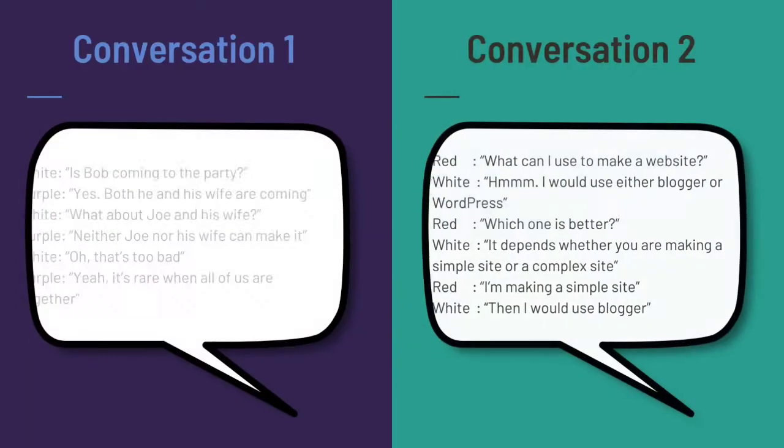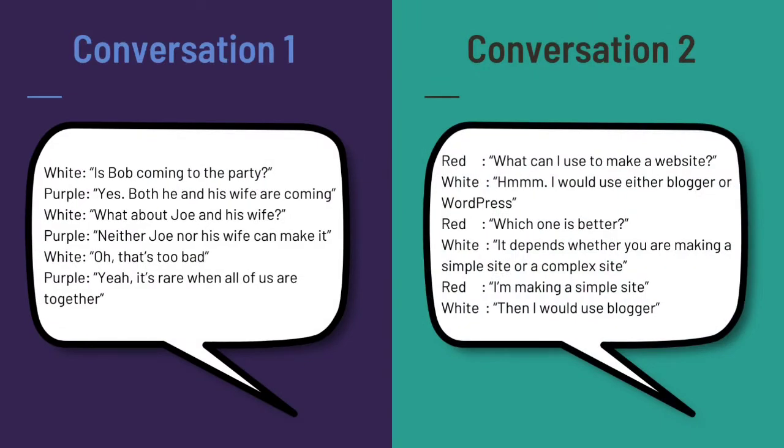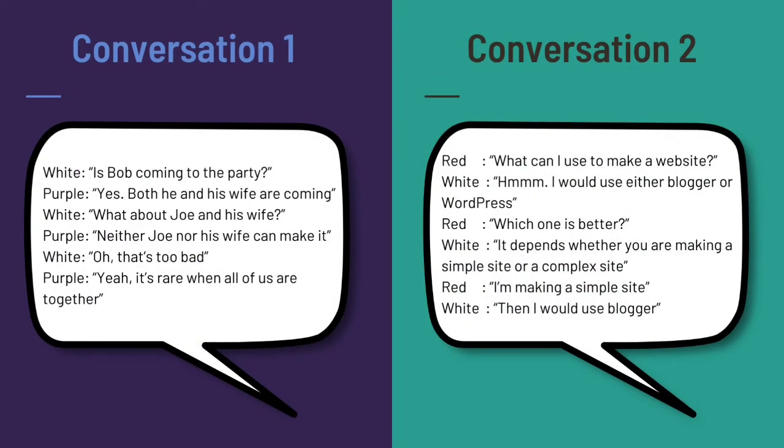Alright, after watching the video, let's have a look at the dialogue script of the video. In the dialogue that we have listened before, there are 2 conversations. The first one is a conversation between, let's say, White and Purple. White asks Purple about the presence of Bob, Joe, and their wife to the party. Bob and his wife are coming to the party, but Joe and his wife do not come to the party.